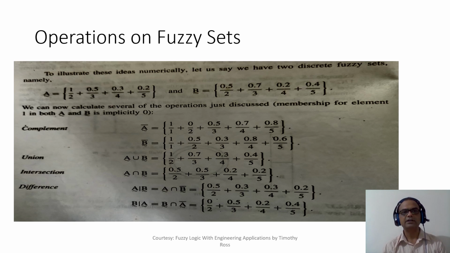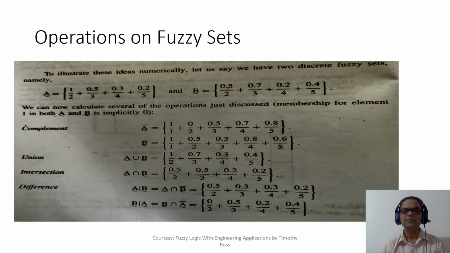Now the difference operation, difference A minus B or A oblique B. A minus B means what? Something which is in A and not in B, okay. Something which is in A and not in B means it is in the complement. It is in the complement. So as you can see over here, it is shown in the complement. So what we do is we take A, which is shown over here, and then we take B bar, which is shown over here, and we take the intersection, right? What is the intersection?